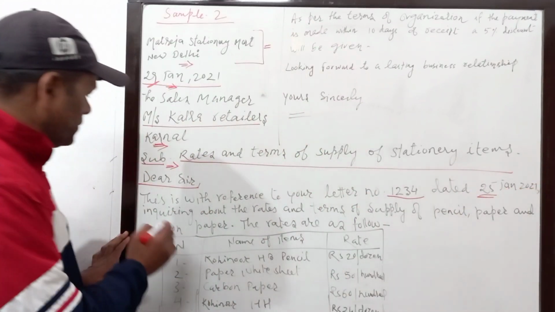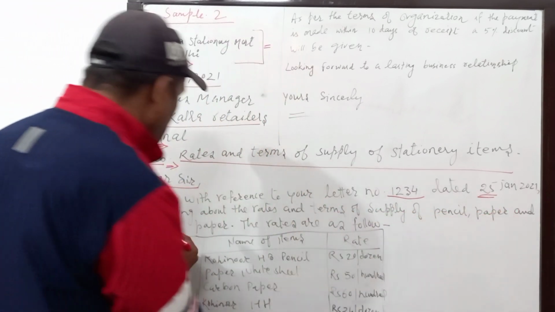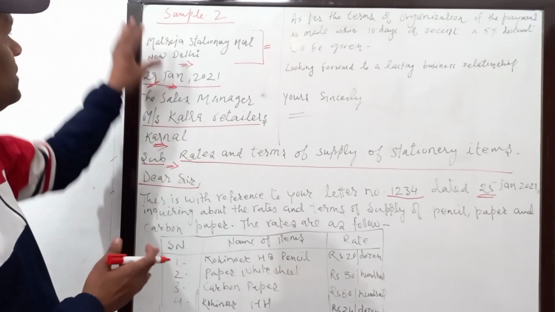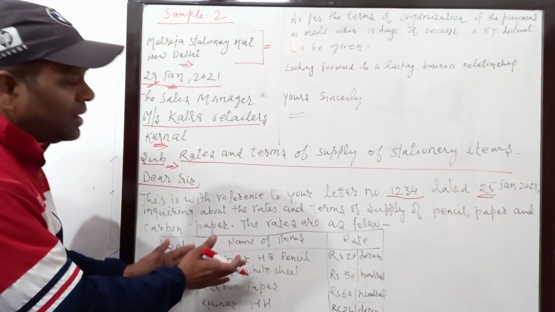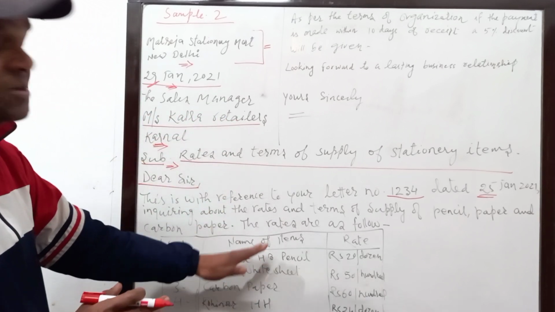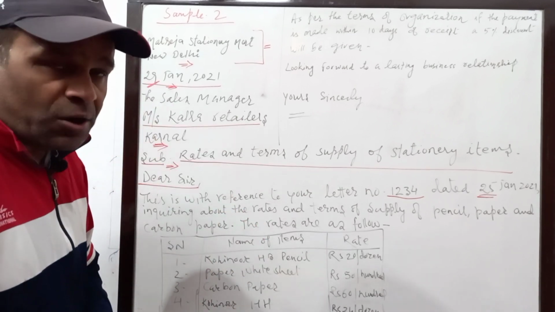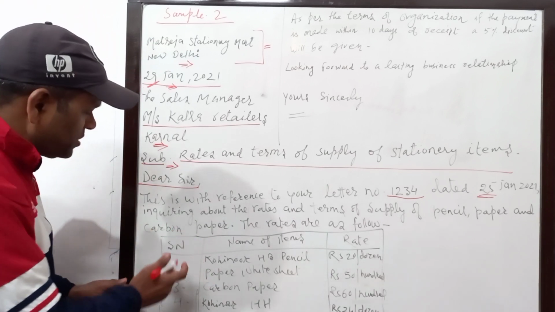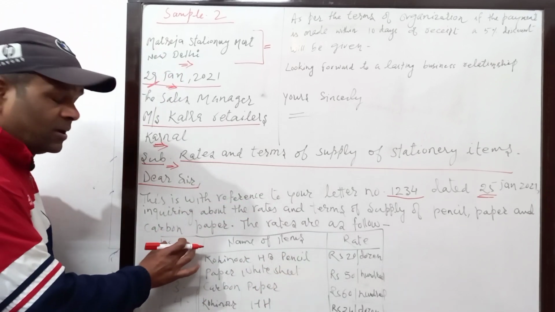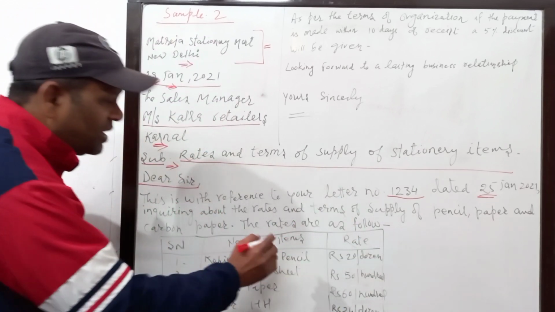25 Jan 2021, inquiring about the rates and terms of supply of pencil, paper and carbon paper, and the rates are as follows. It means this Matreza Stationery Mart has sent a reply to the sales manager, Messrs Kalra Retailers, regarding the stationery products, the stationery items. Okay, now if you remember the placing an order letter, there also we made columns. First of all, serial number, don't make it complicated, keep it very simple. First of all write serial number, then write the name of items, and then rate. Okay, draw the line in tabular form.